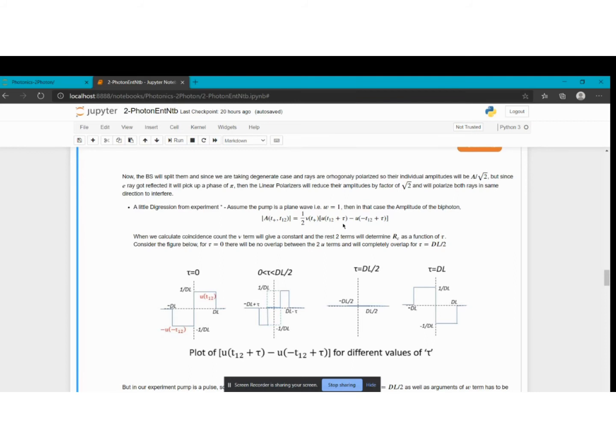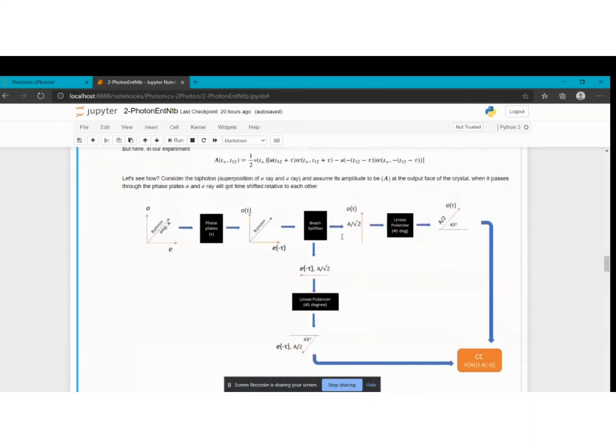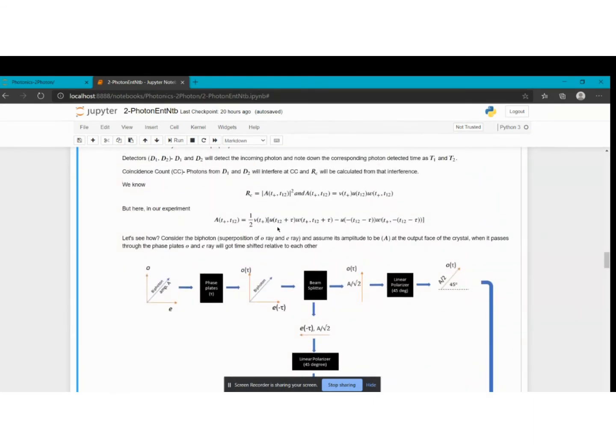Okay. So now if we want that in our case, that is in our experiment, this to be 0, then tau equals dl by 2 as well as the arguments of w have to be equal, right?